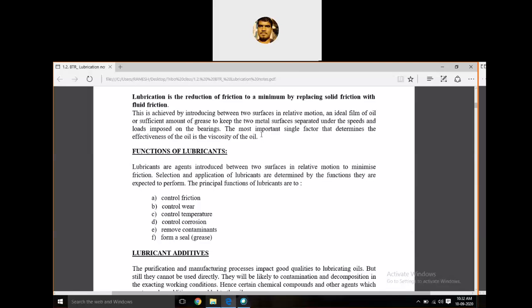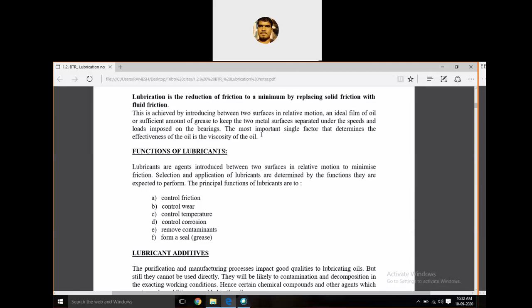And apart from this, we can also control corrosion. By using lubricants, we can avoid corrosion. Corrosion is also a type of wear. Slowly it will cause the material surface to rust.